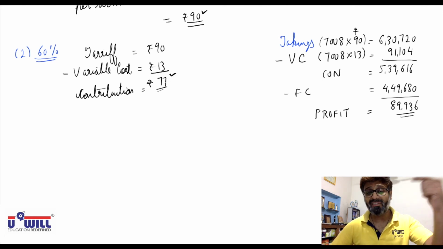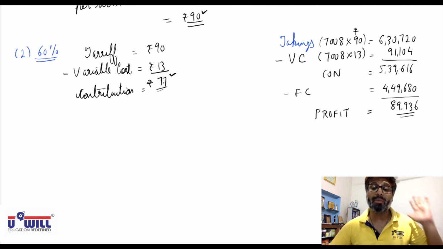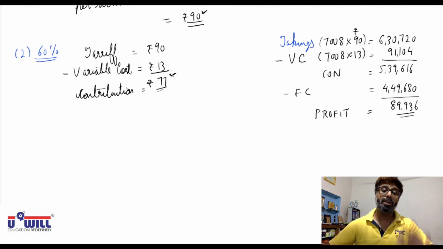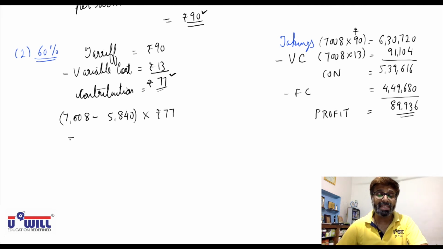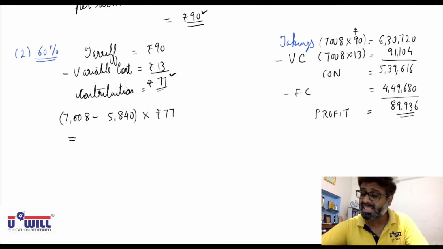So beyond 5,840, every room will contribute 77 rupees to your profit. So at 60% occupancy, 7,008 rooms are going on rent minus 5,840 rooms. Whatever are the extra number of rooms going on rent, on every room you are earning 77 rupees as profit. So easy.